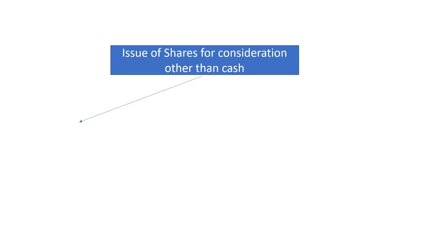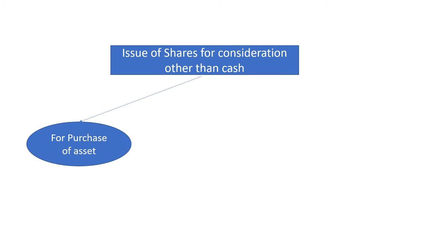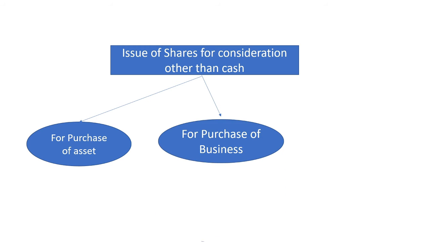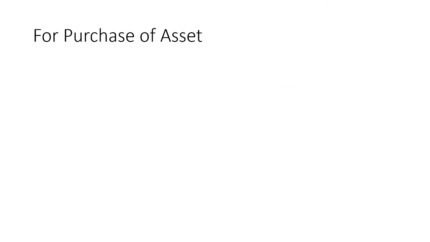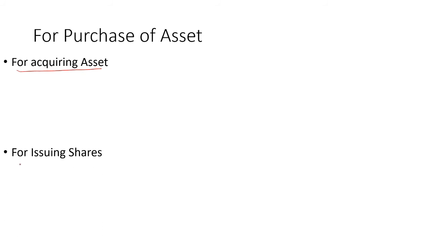Now we will discuss when the shares are issued for consideration other than cash, for purchase of assets, for purchase of business, and when shares are issued to promoters. So the first category is when shares are issued for purchase of assets. Now in this case we will pass two journal entries when the asset is purchased and when the shares are issued.